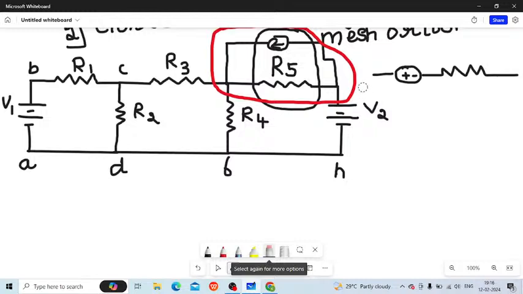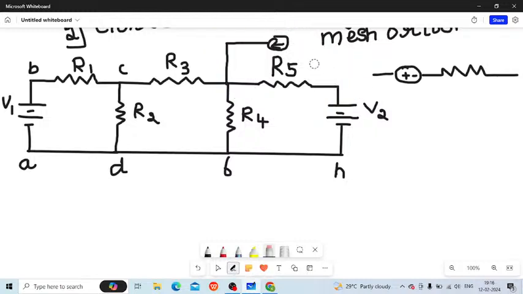Now, I'll just erase this because it is not needed right away. The next thing you are supposed to do is that the voltage sources and current sources, whether they are independent or dependent, whether they are in series or parallel, are represented by the equivalent voltage and current sources. This is very simple. Dependent sources are these.